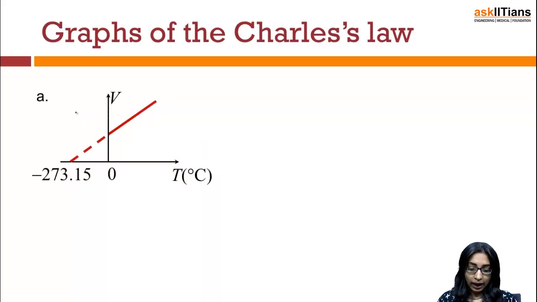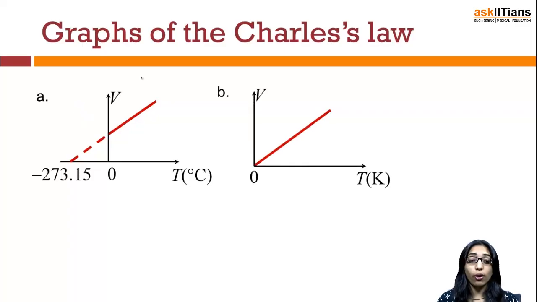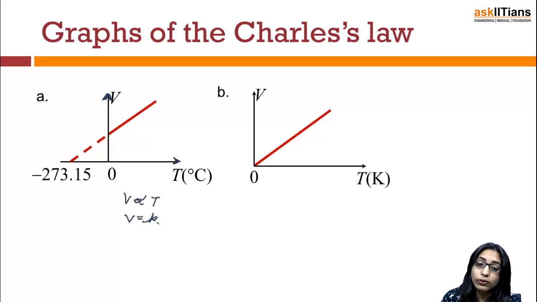Now let's move over to the graphs for Charles' law. If I have been asked to draw the graphs for Charles' law, we'll simply say when you are plotting volume with respect to temperature, since V is directly proportional to T, V is equal to some KT.